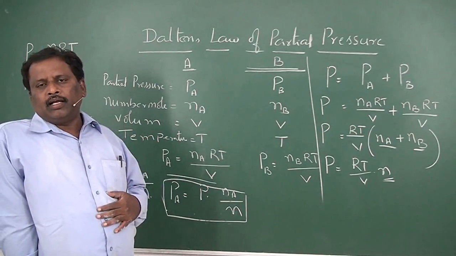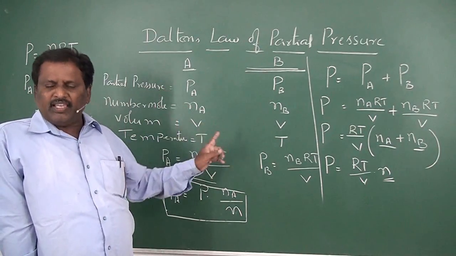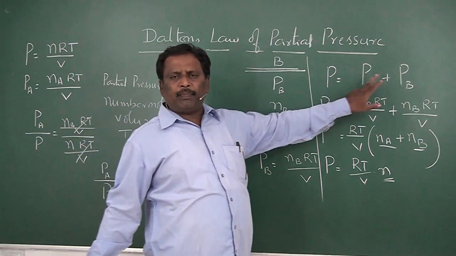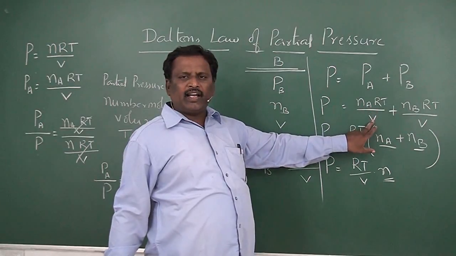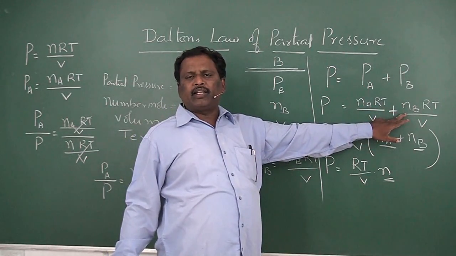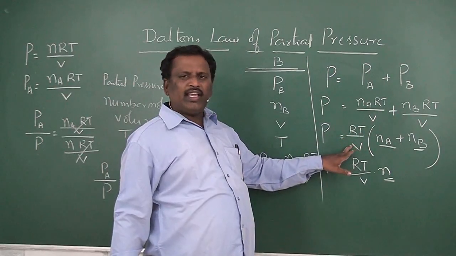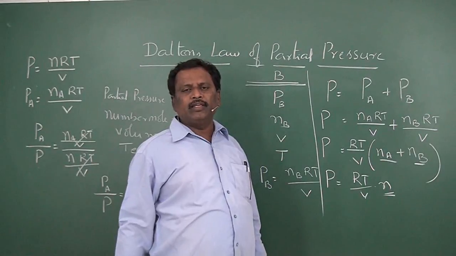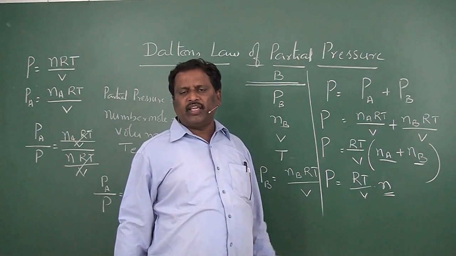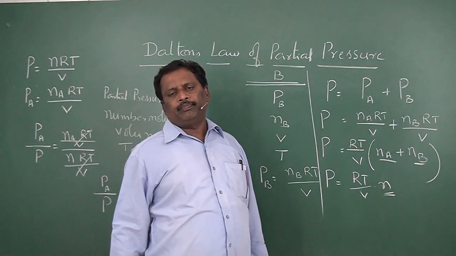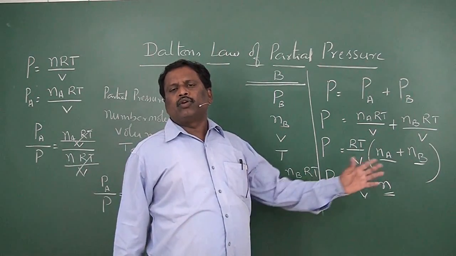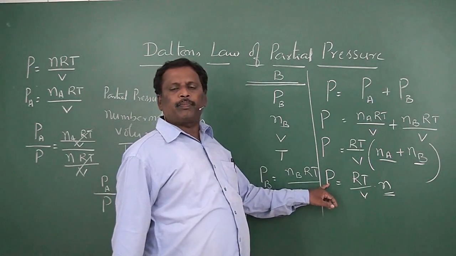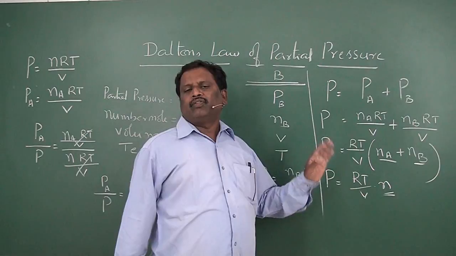Now according to Dalton's law, the total pressure of the gaseous mixture P is equal to PA plus PB. But PA is equal to NA RT by V and PB is equal to NB RT by V. Therefore, if you take RT by V as common, P is equal to RT by V into NA plus NB, where NA is the number of moles of A and NB is the number of moles of B. So NA plus NB is equal to N, where N is the total number of moles. So total pressure P is equal to nRT by V.